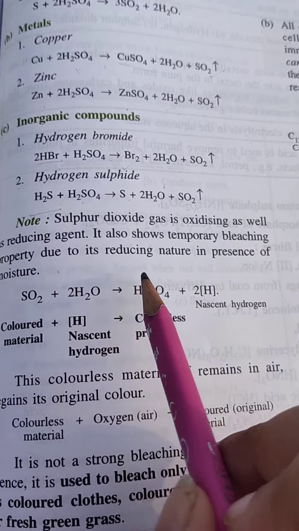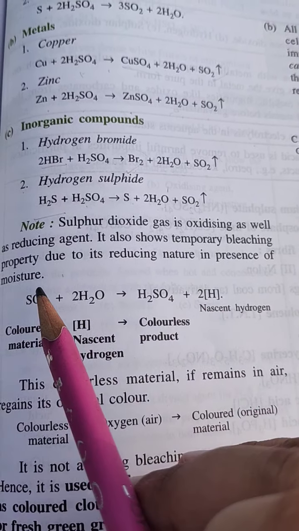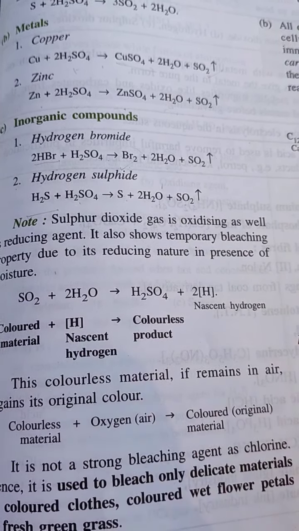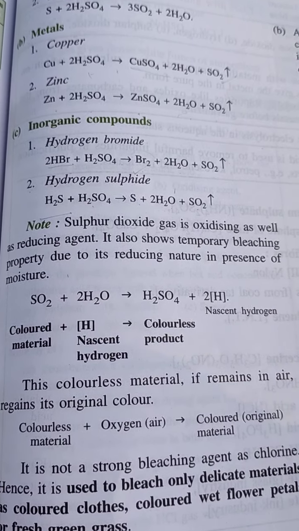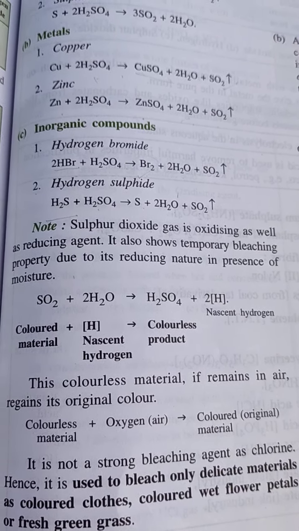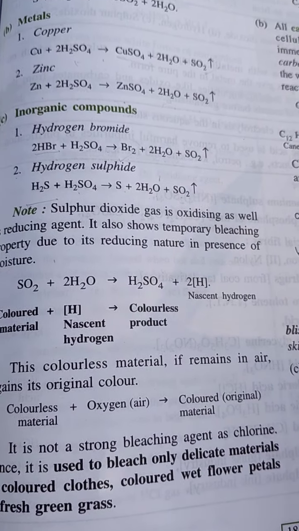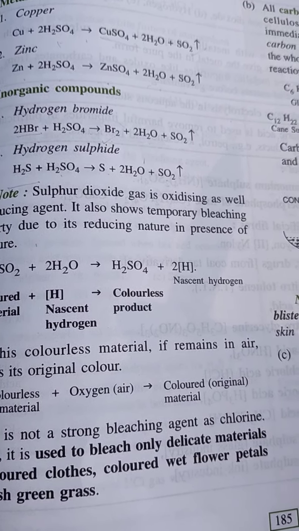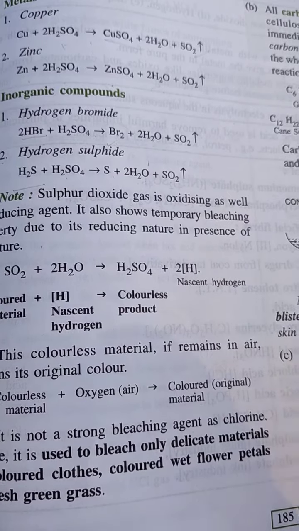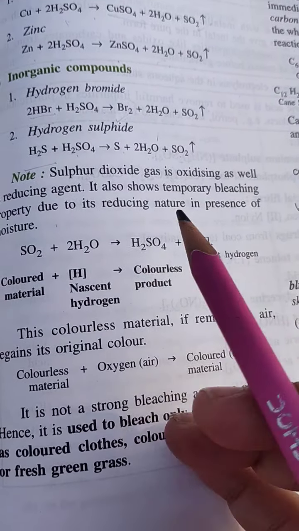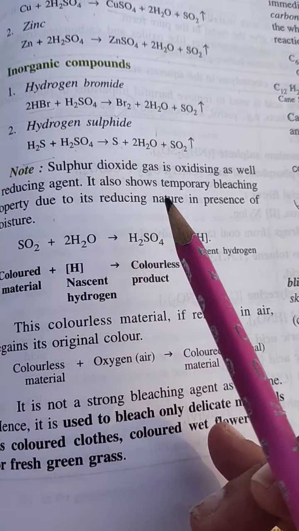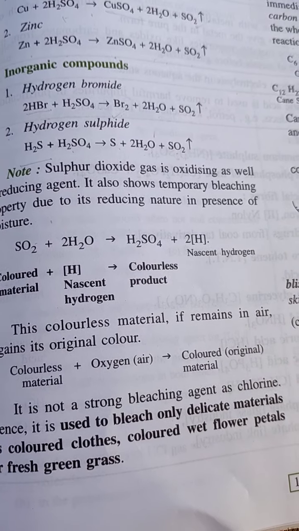Now note, sulfur dioxide gas is an oxidizing as well as a reducing agent. It also shows temporary bleaching property due to its reducing nature in the presence of moisture. So remember, sulfur dioxide is an oxidizing as well as a reducing agent, but it shows temporary bleaching. Why does it show temporary bleaching? Because in the presence of moisture, it acts as a reducing agent.